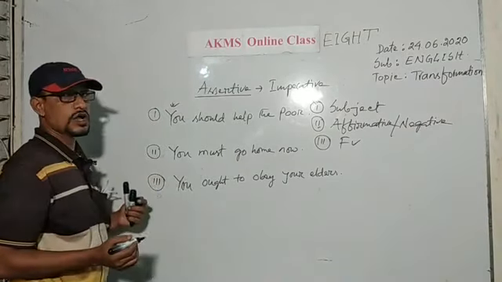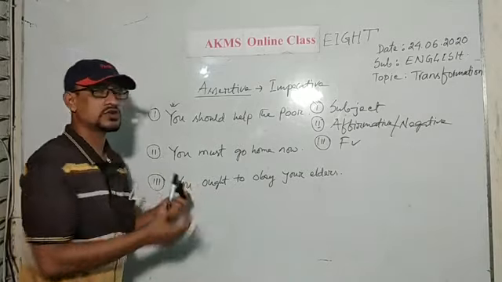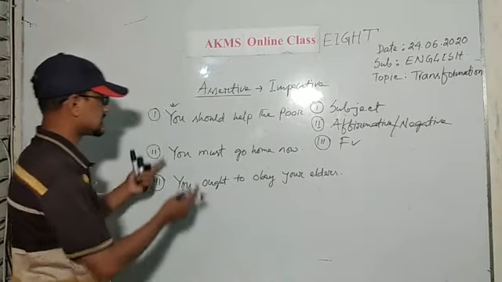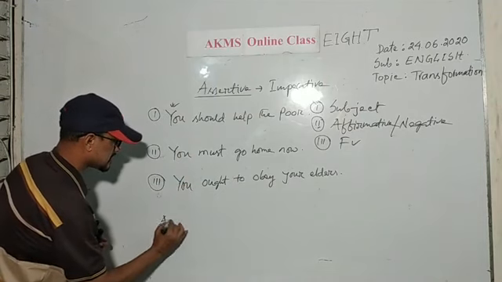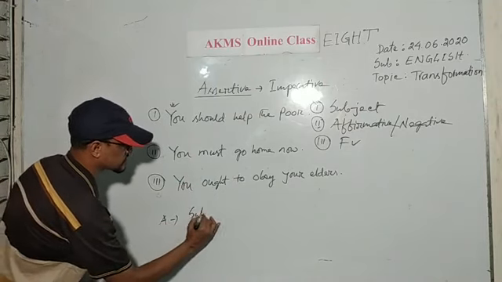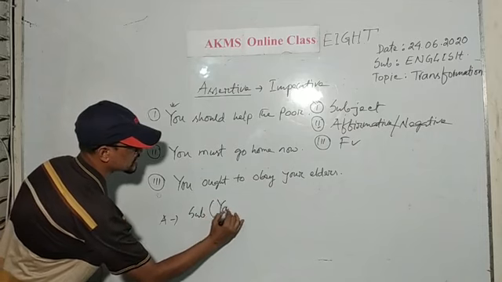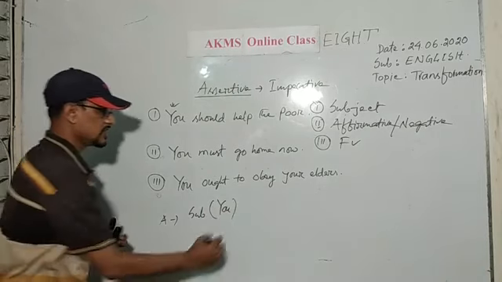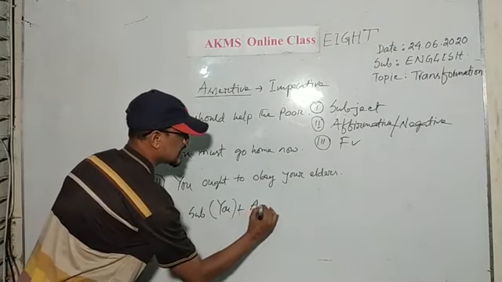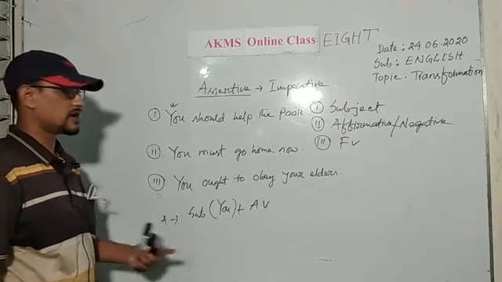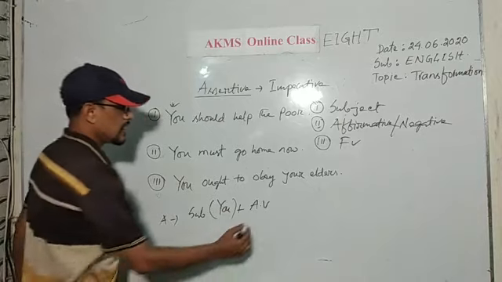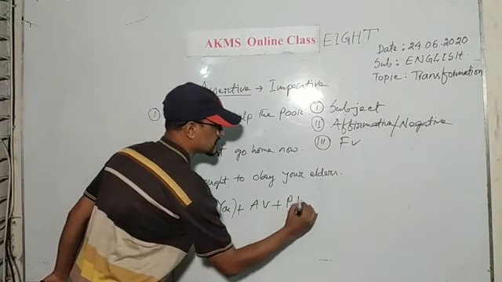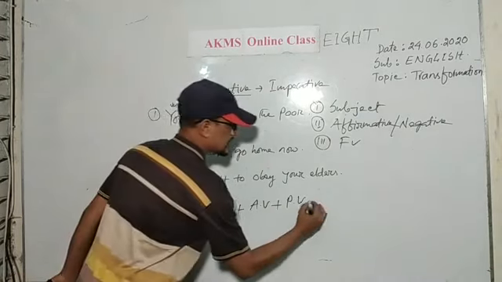Now, how can you transform it into imperative sentence? What is the structure of this assertive sentence? The structure is subject, and I have used you as subject, then auxiliary verb, A for auxiliary and V for verb, and then I have used principal verb, then object.